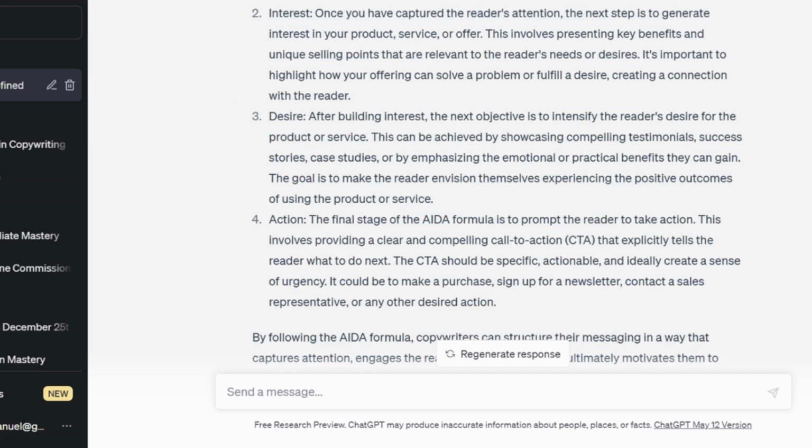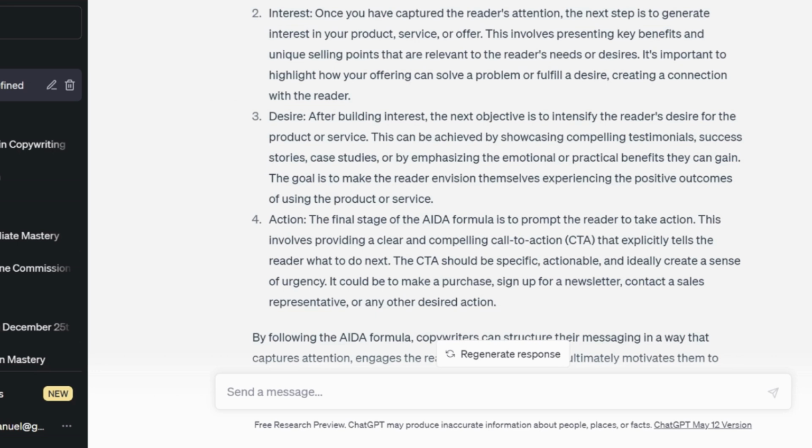After interest, you can create a connection by introducing testimonies of the kind of people that have used the product and how the product has changed their lives. You can use success stories, case studies, and some of the practical benefits they can gain.